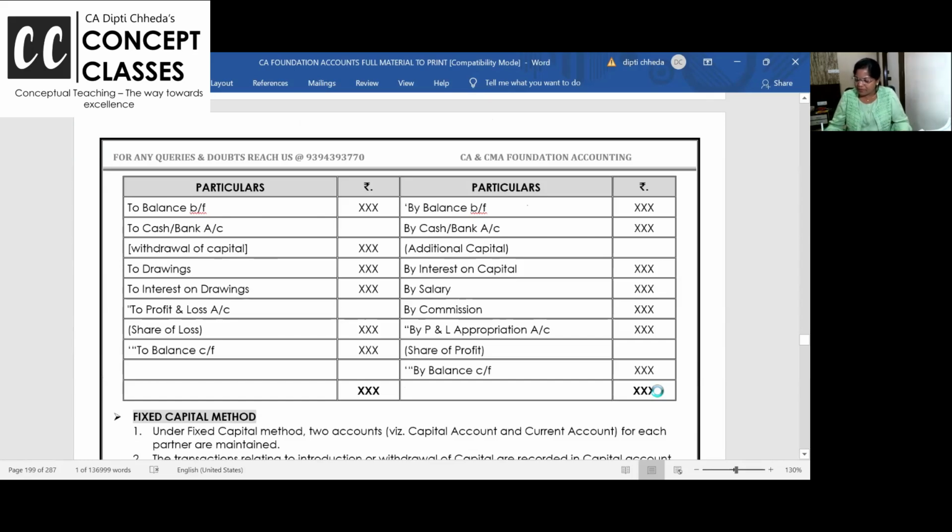Opening balance. Additional capital. Imagine the journal entry. As a partner, you are bringing additional capital: bank account debit, capital credit. Interest, credit. Achha, let me tell you.